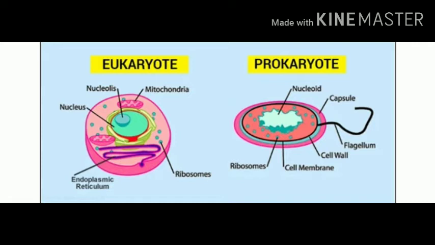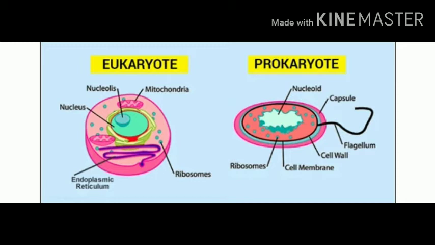So the main difference is the nucleus. In a eukaryotic cell there is a nucleus, a nucleolus, and in that there is DNA, very well structured. But in a prokaryotic cell, as they are primitive, as they are primary, there is no nucleus. The nucleus is completely absent in a prokaryotic cell, and there are just nucleoids.